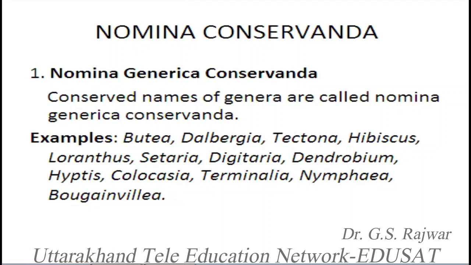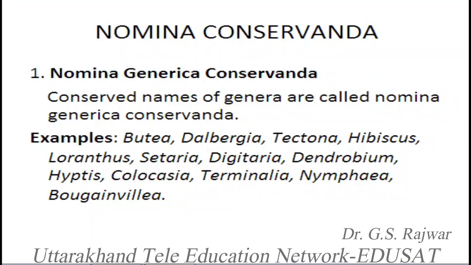If you go to the beginning, I said that it started with certain rules and certain International Botanical Congresses, first, second and third, the works of Linnaeus, the works of de Candolle, and the binomial system of naming. Then came the rules of the principle of priority, the type concept or type method, and then the requirement for valid publication and conserved names. These are the essential points to be learned for naming plants.